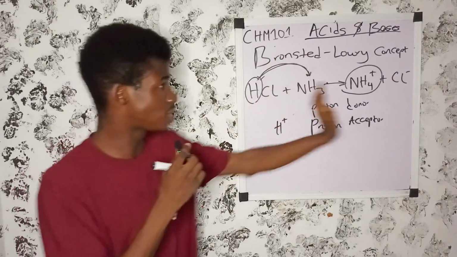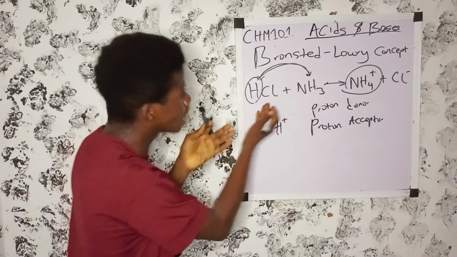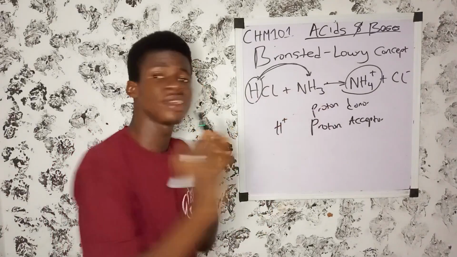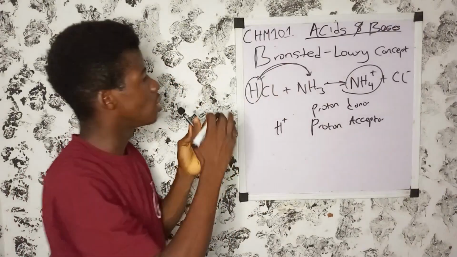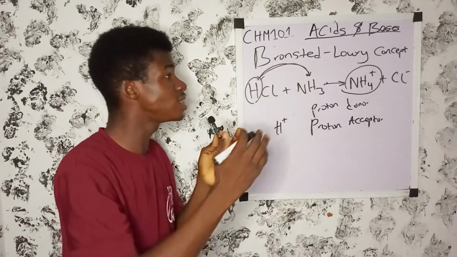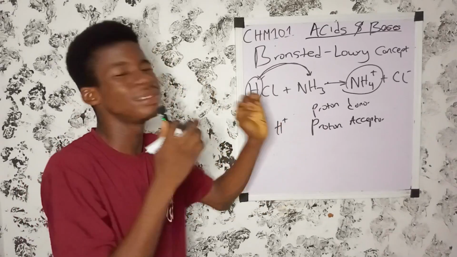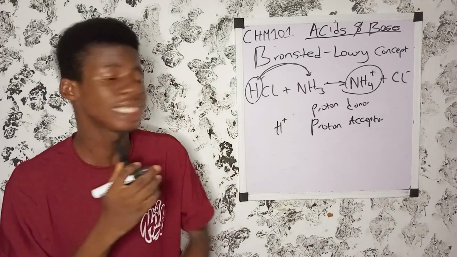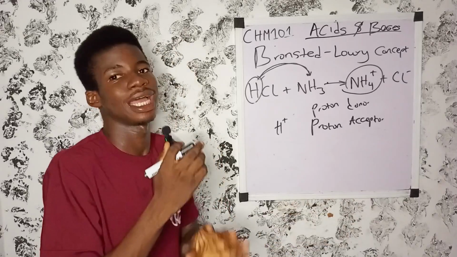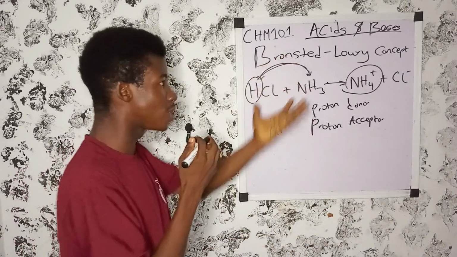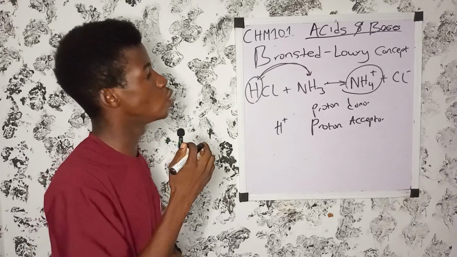If you look at this reaction very well, you find out that ammonia here is a gas. Hydrochloric acid, ammonia. Do you see anything aqueous here? No. So the Bronsted concept didn't limit an acid to aqueous solution, unlike Arrhenius, who said there must be water first before an acid can behave as an acid. Without water, the substance is not an acid. But Bronsted is saying no, an acid can still behave as an acid even outside an aqueous solution.